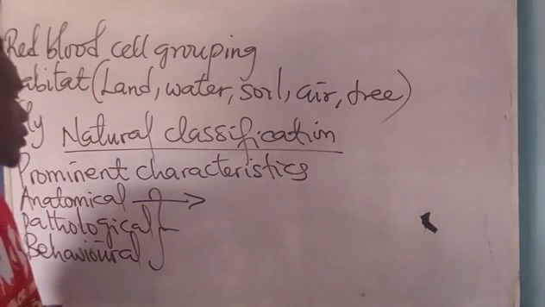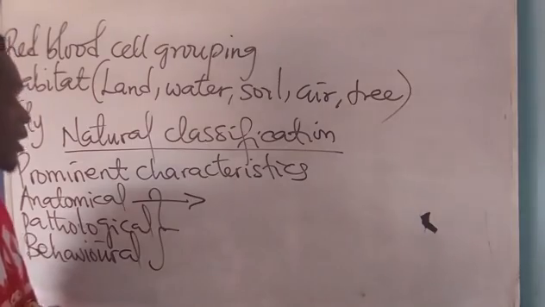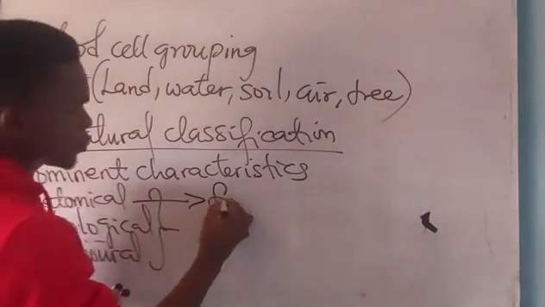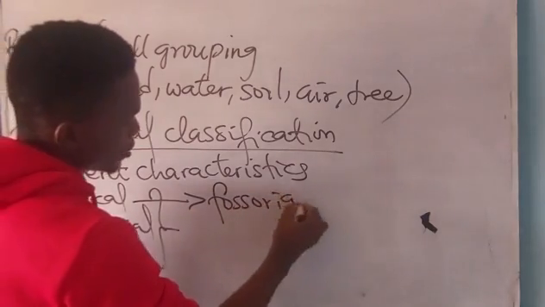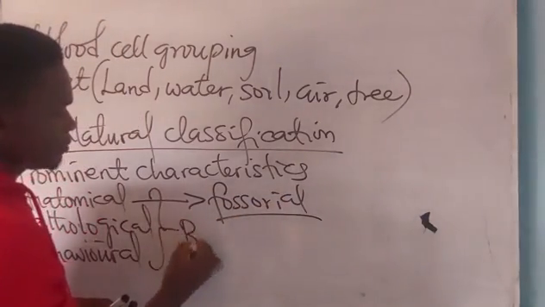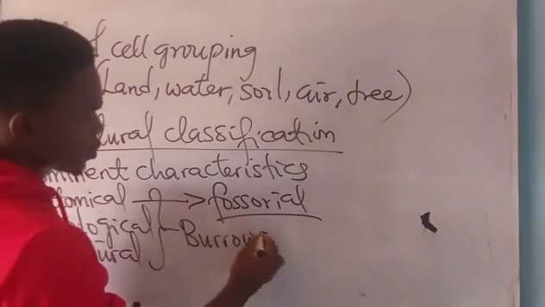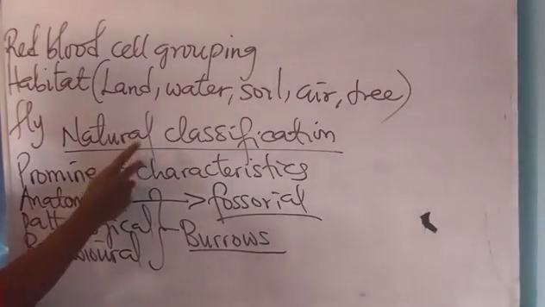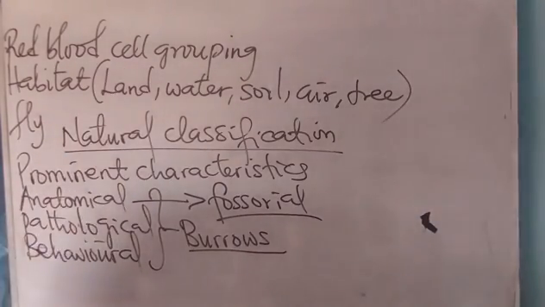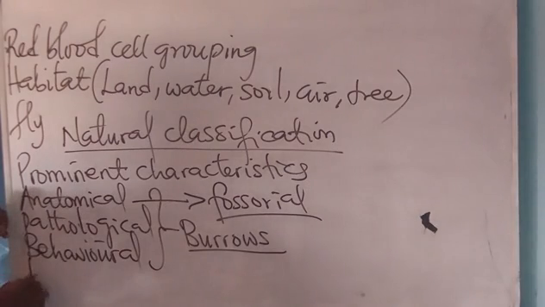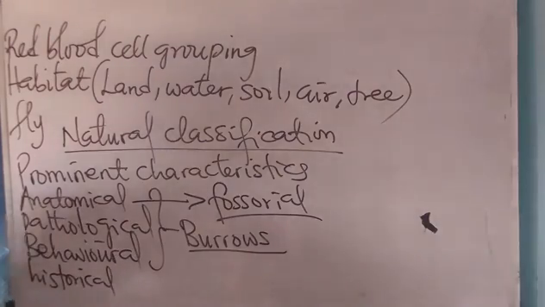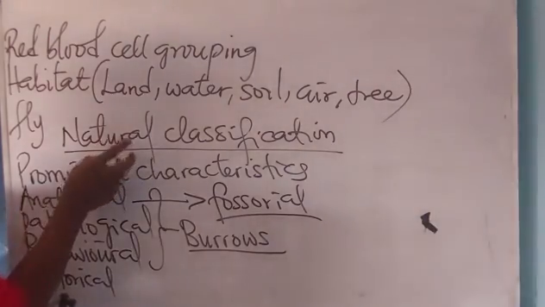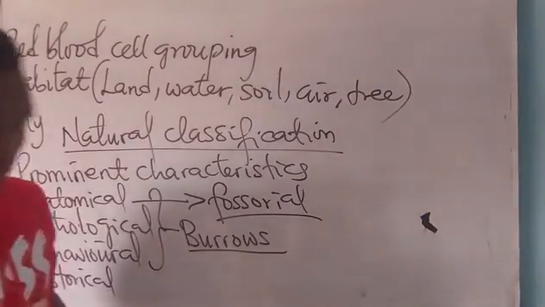Is there any other one? Yes, organisms that live in burrows, organisms that burrow, are classified under natural classification. I think historical criterion is also among this natural classification.